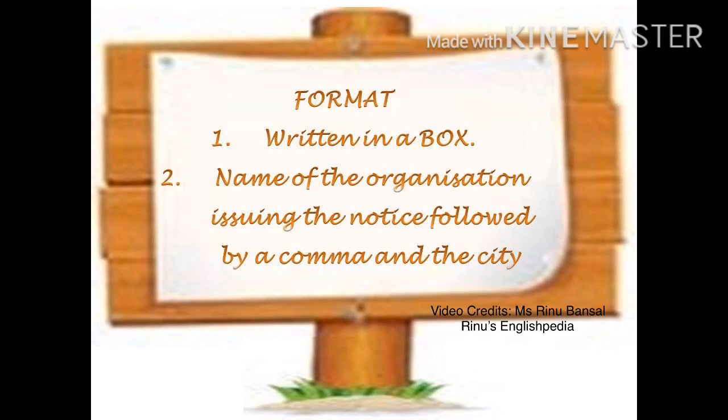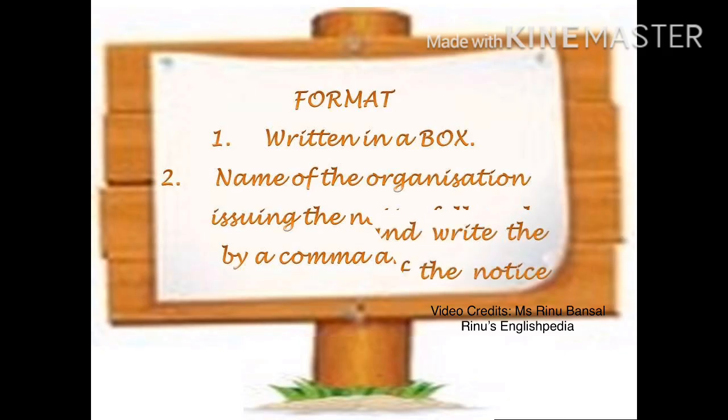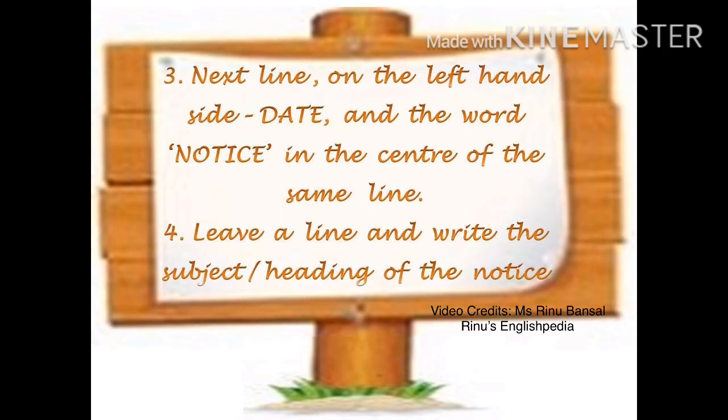Since notice is a part of a formal write-up, it has a particular format. The notice must be written in a box. On the first line, using a middle indentation, we should write the name of the organization or the institution or the school who is issuing the notice, followed by a comma and the name of the city. On the next line, at the left hand corner, you should write the date and the word notice should be written on the same line in the center. The word notice can also be written on the third line.